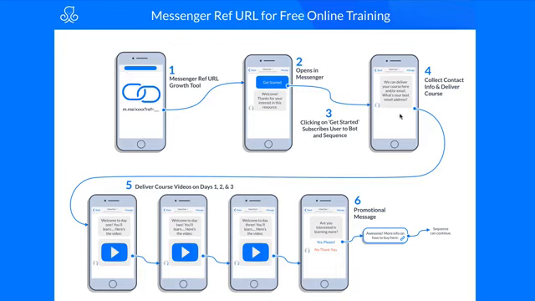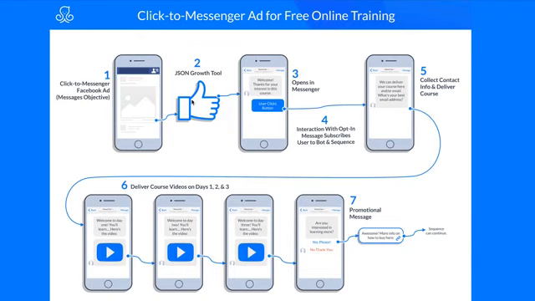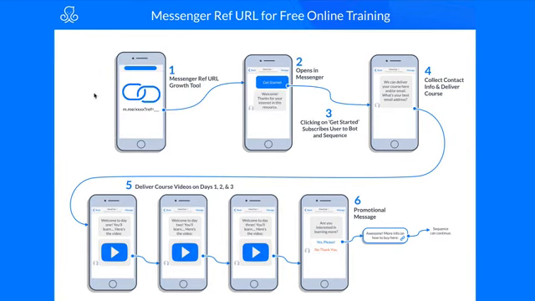The free 7-day yoga challenge that we are going to deliver via video over 7 days, weave in calls to action for our products. The only thing that's different is where these people are coming from. Instead of using the JSON growth tool and leveraging a Facebook ad to cold traffic to people who had never heard of us before, this time we're going to leverage Messenger ref URL growth tool. And if you're curious about how that functions, go back to the video on ref URLs in module 3.